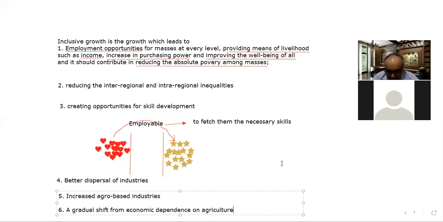So the next thing is public utilities. As far as public utilities are concerned, that is sanitation, drinking water, and electricity. Those should be provided to everybody, to every household. It should be made sure. As we have already discussed, in the rural part of the country, one thing is electricity.